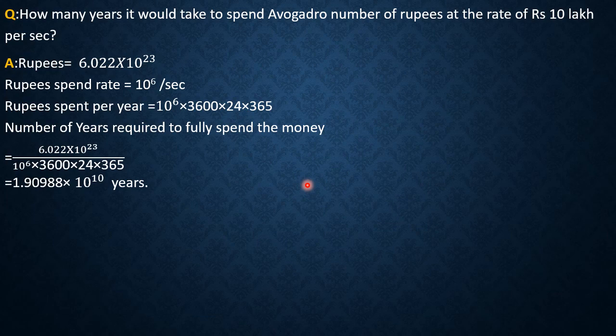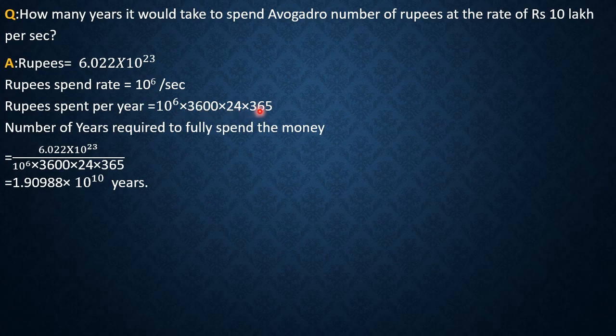So in 1 year, that is equal to 365 into 24 into 3600 into 10 to the power of 6. Why? Because this is 1 year calculated into seconds, and per second it is 10 to the power of 6. So rupees spent per year is equal to 10 to the power of 6 into 3600 into 24 into 365.